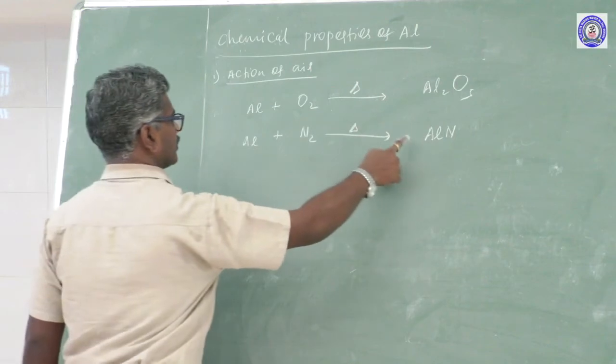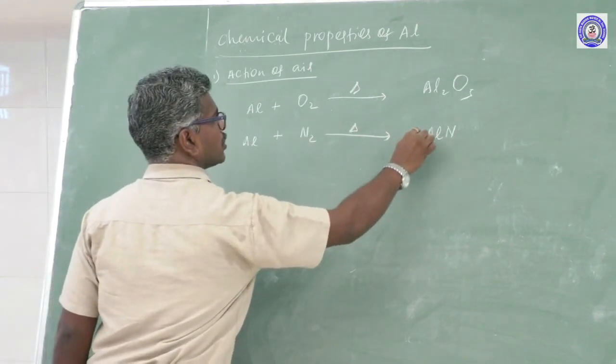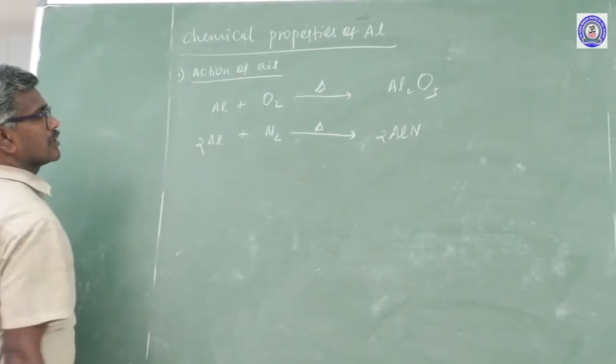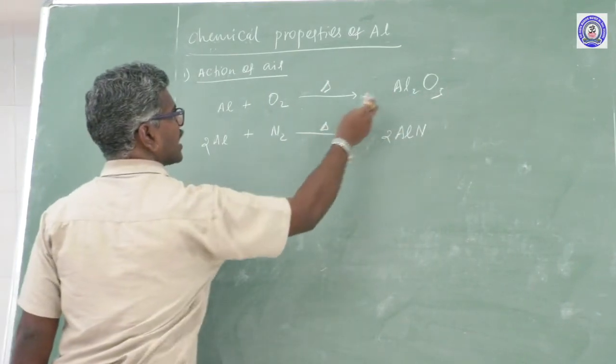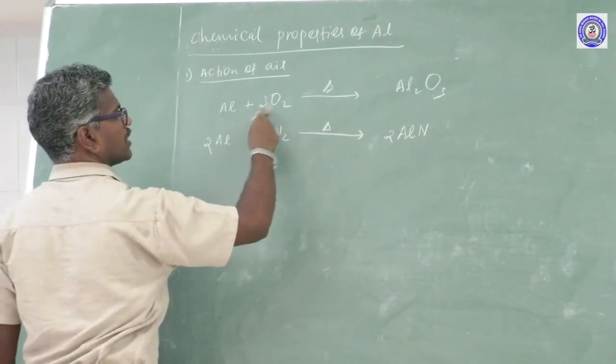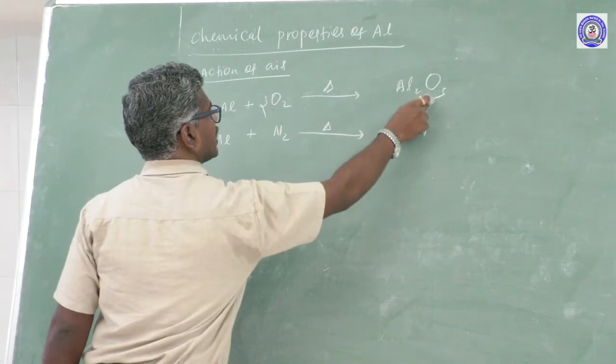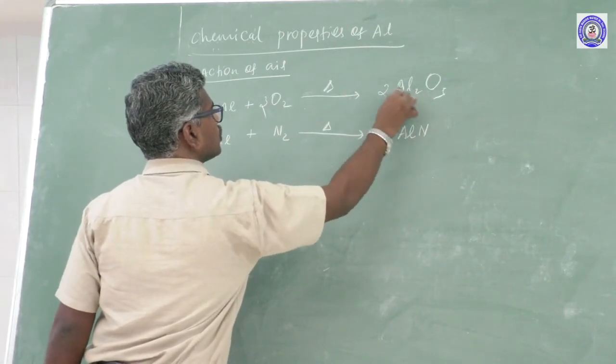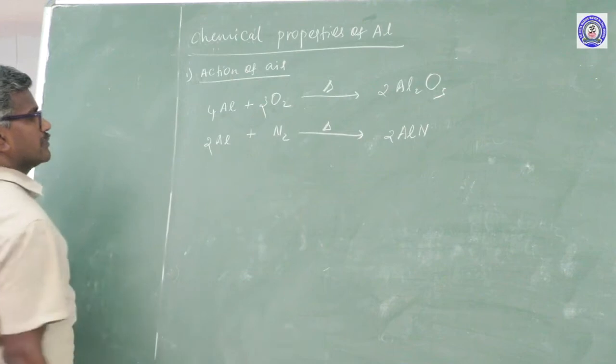Balance the equation. Here 2 nitrogen, here 1 nitrogen, so 2. Here how many oxygen? 3 oxygen. Write the 3 oxygen. Here 3 oxygen. So write 2 and 4 for aluminum.